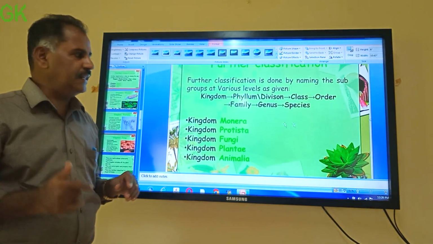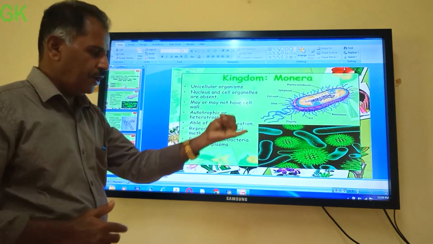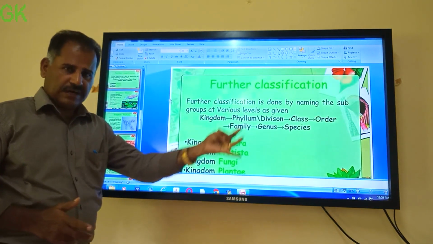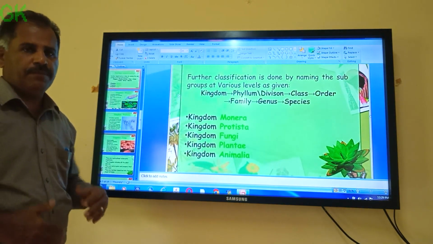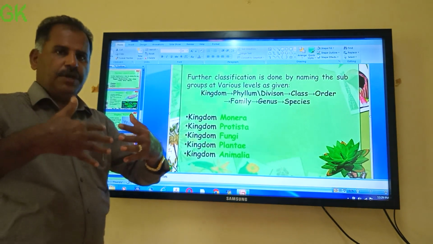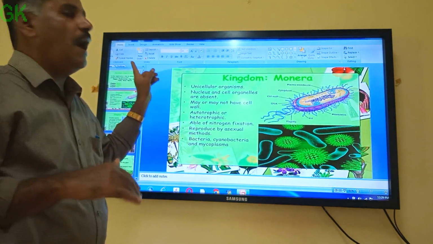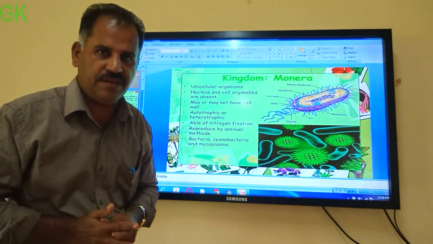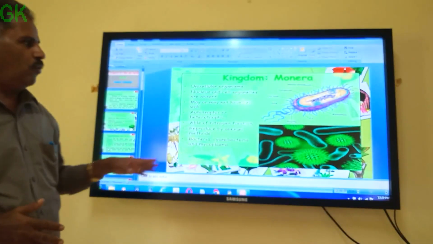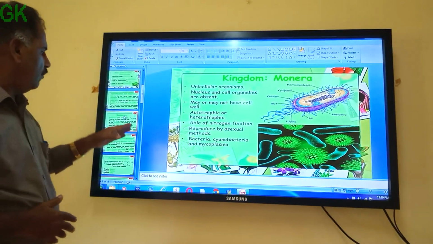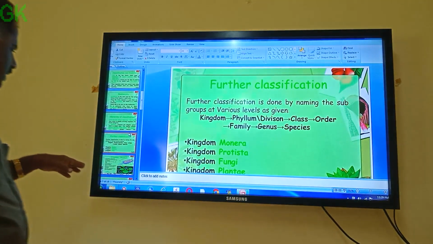So let us once more tell: species, genus, family, order, class, phylum or division, and last kingdom. This type of arrangement of organisms, grouping organisms into higher and higher levels, is called a hierarchical system of classification. Now we will be concerned with the hierarchical classification.